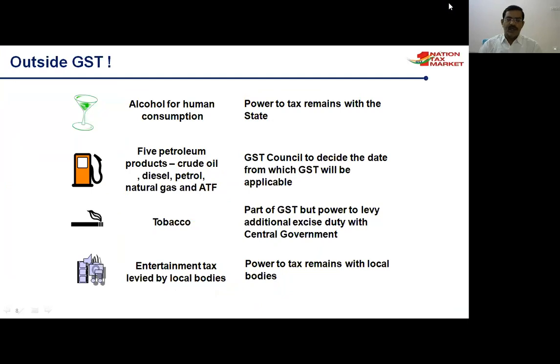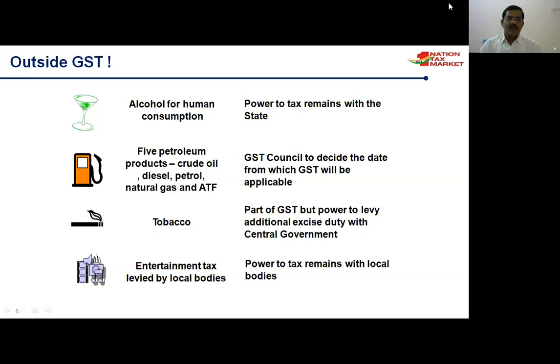In GST the highest tax rate is 28%, but some states impose tax of more than 50%. The states would lose revenue, so it is not included. The states are opposing it, and every state has its own policy regarding alcohol. Some states are alcohol-free states. They are not ready to supply alcohol for human consumption.